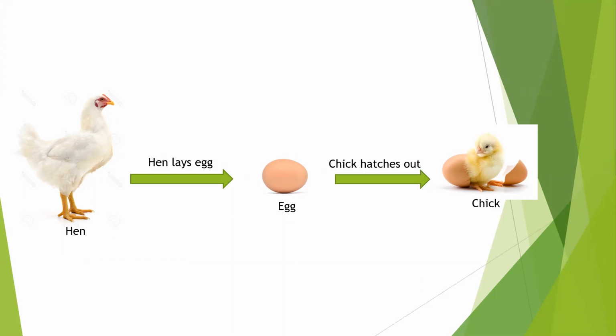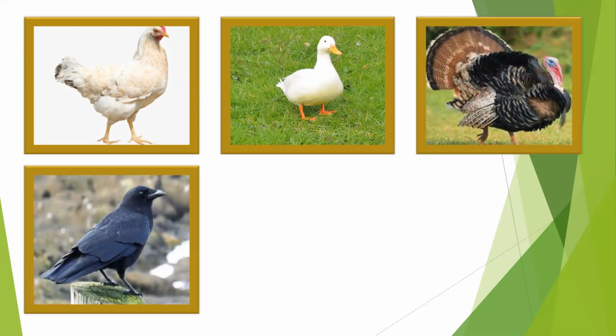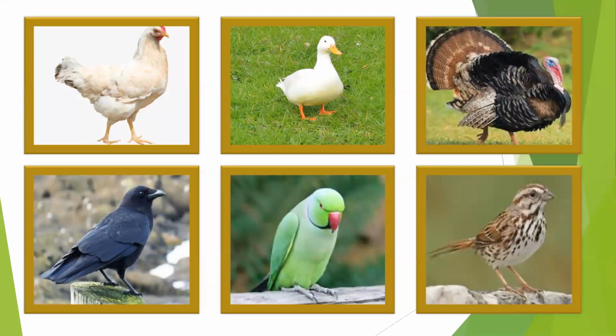So a hen reproduces by laying eggs. Animals like a hen, a duck, a turkey, a crow, a parrot, a sparrow produce their babies from eggs. All birds reproduce by laying eggs.